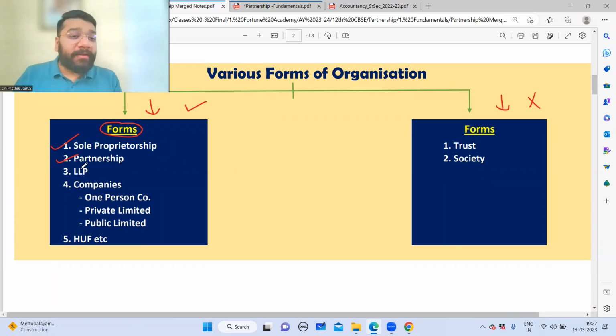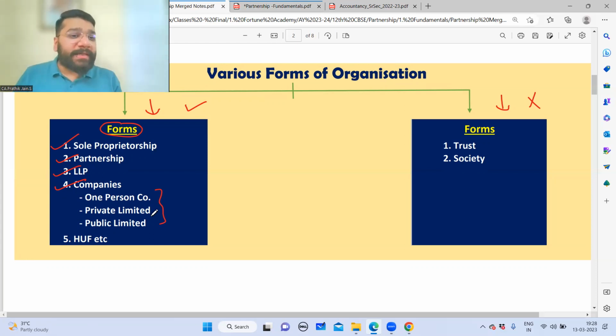To overcome that, we have something called LLP, Limited Liability Partnership. This is also a partnership concern, but the features are slightly varying compared to the normal partnership concern. In LLP, there are certain constraints. To overcome that, we have something called companies. Companies again are of 3 different types, and we'll be studying companies in the second volume.